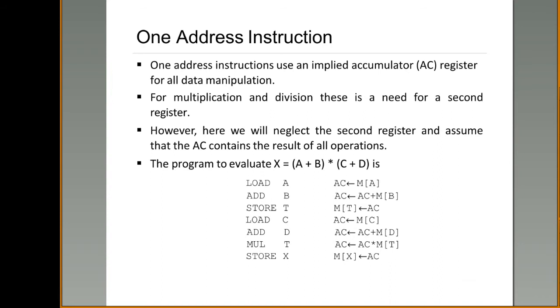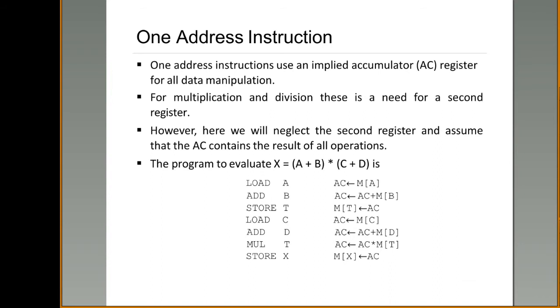Third instruction: after this A plus B you are supposed to perform C plus D. How can you perform this C plus D? You can retrieve the value of C from the memory location first and store it into the accumulator. But when you try to do this, what happens? As your accumulator contains the result of A plus B, when you load the content of C into the accumulator, this value will be erased.